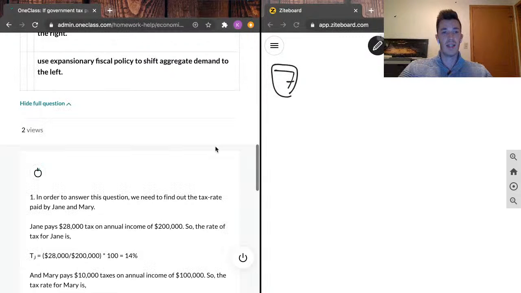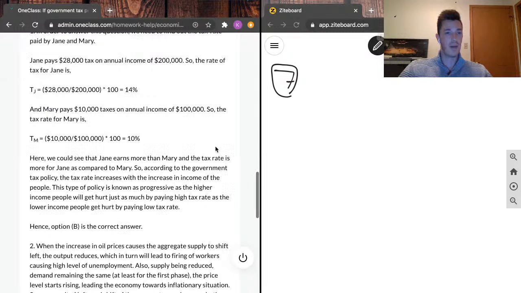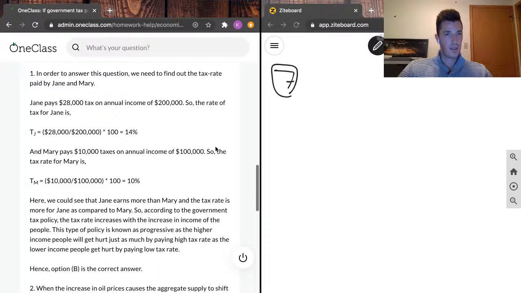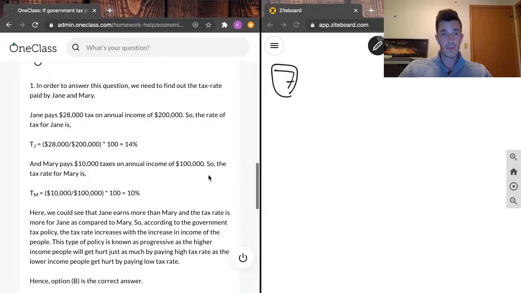And the correct answer here is going to be B, progressive. This looks like a good write-up here. Our junior tutor said, in order to answer this question, we need to find out the tax rate paid by Jane and Mary. So that Jane pays 28 grand tax on annual income of 200 grand.